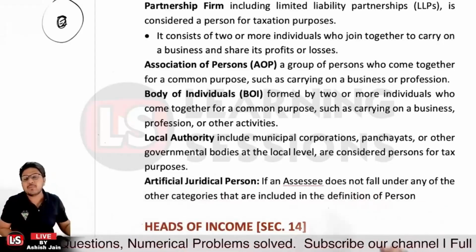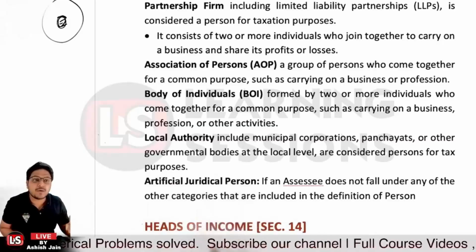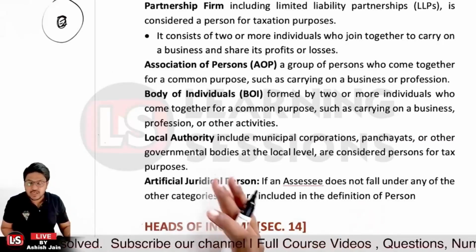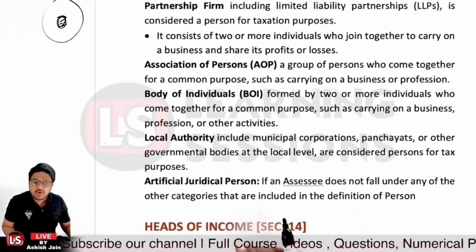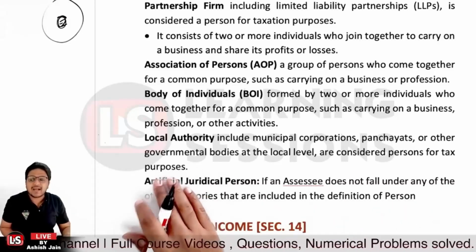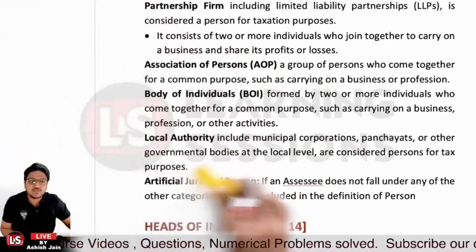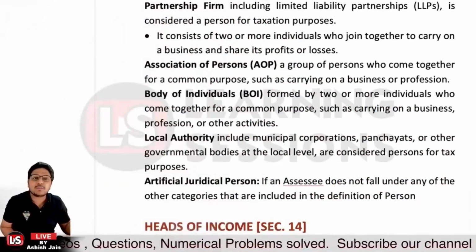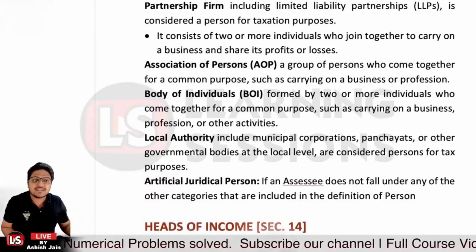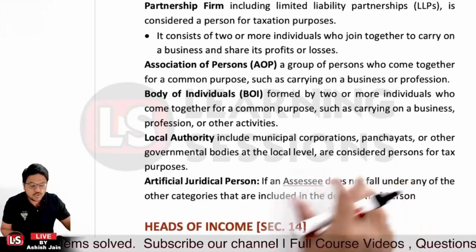And other than that, it can be a body of individuals, where two or more individuals come together for a common purpose, and they can be carrying on a business, a profession, or some other activity also. Let's say they created a trust for the same or something like that. That's the body of individuals, or it may be a club also, right? And after that, it's related to local authority, like the municipal corporations, panchayats, or government bodies at the local level. They are considered persons for tax purposes. So these are the definitions.